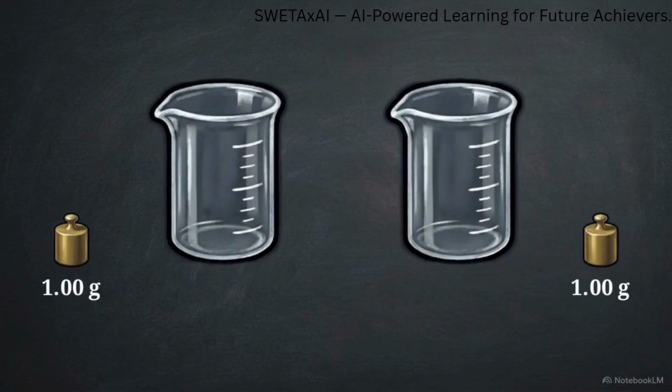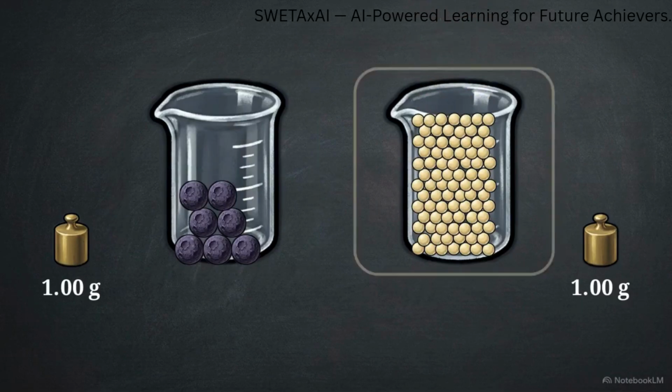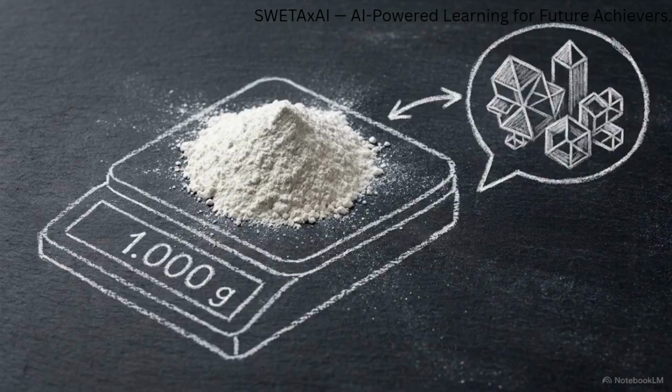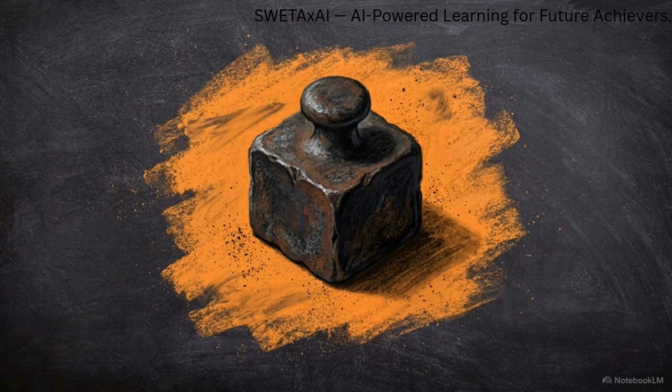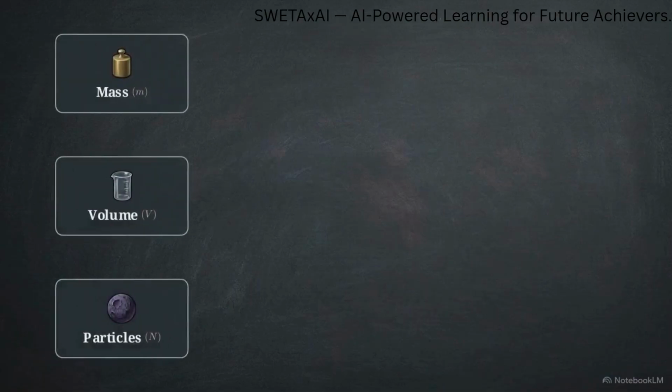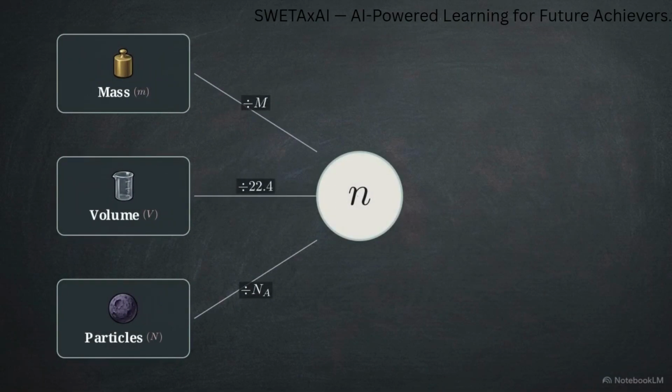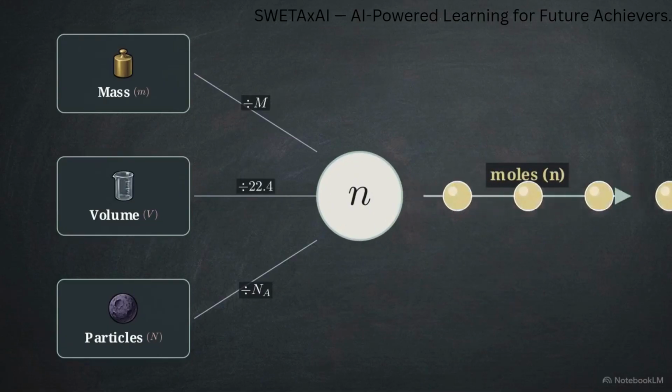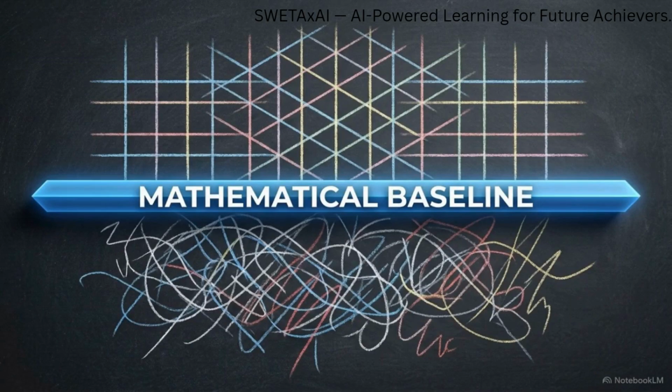Because molecules have different molar masses, 1 gram of a heavy substance contains significantly fewer particles than 1 gram of a light substance. Mass alone cannot tell us the number of reactive units present. This discrepancy means that raw mass, or gas volume, and particle counts cannot be compared directly to determine which reactant limits the reaction. To perform any valid stoichiometric analysis, every single piece of input data must first be converted into moles. Standardizing all inputs into moles creates the required mathematical baseline for the entire algorithm. Without this conversion, the resulting predictions lack a factual basis.